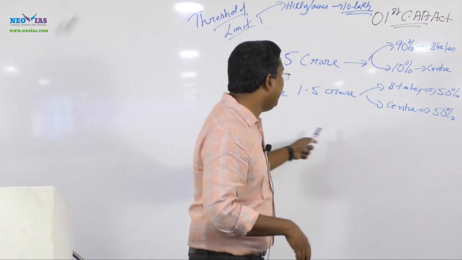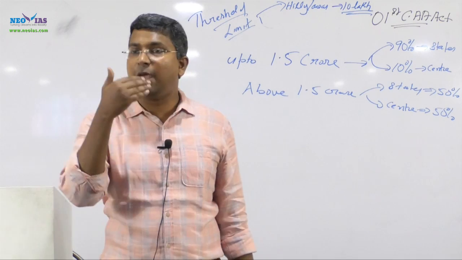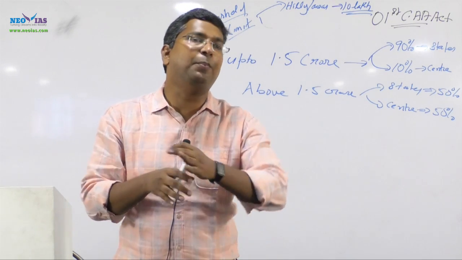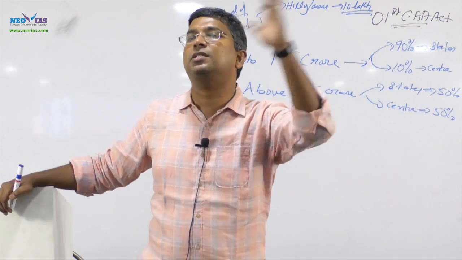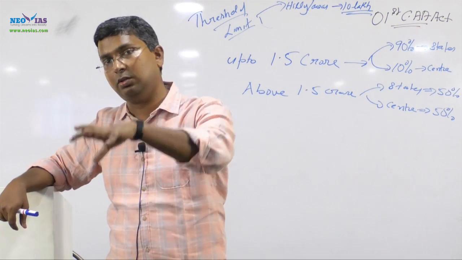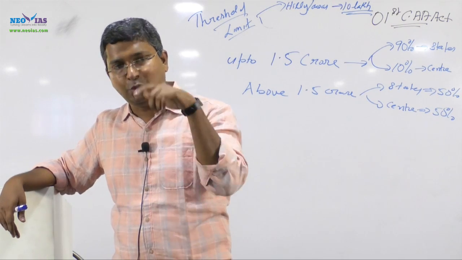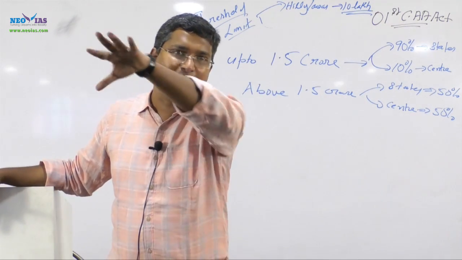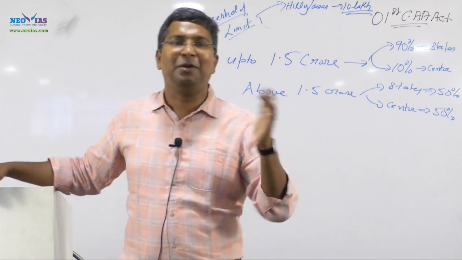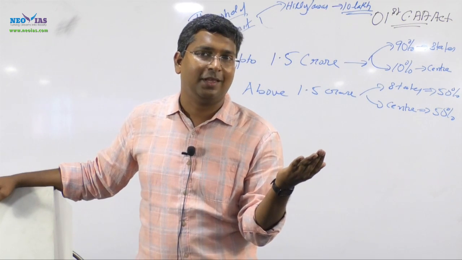Now regarding above 1.5 crore, 50% will go to the states and 50% administrative control will go to the center. Now how to determine who will take which?